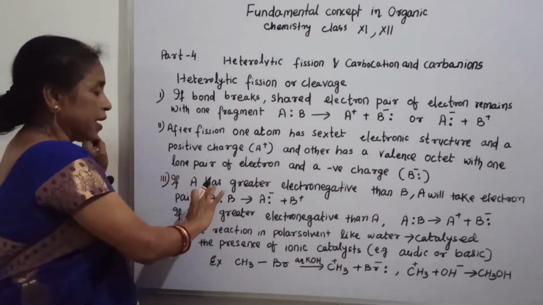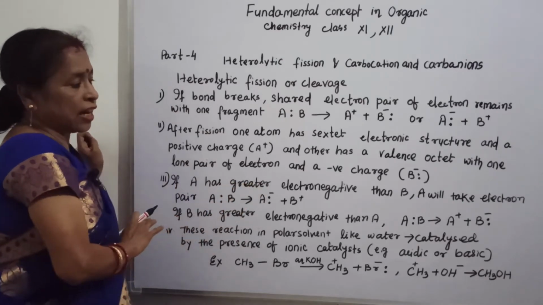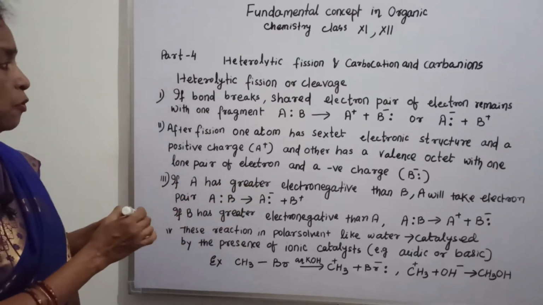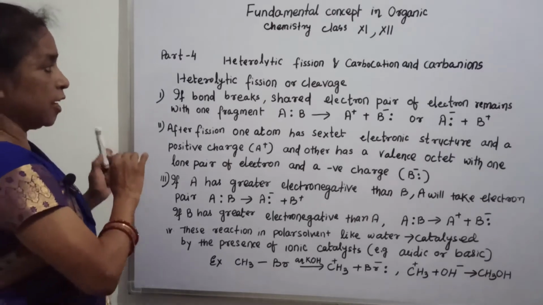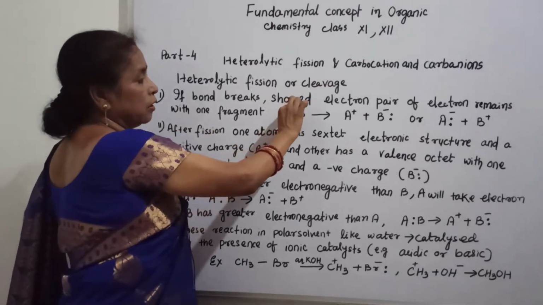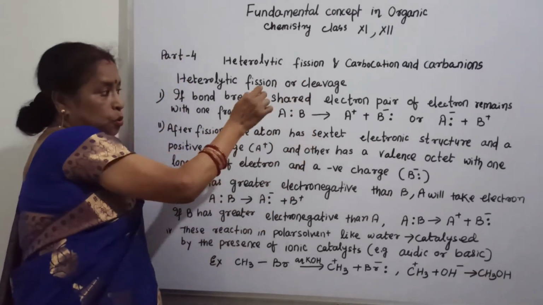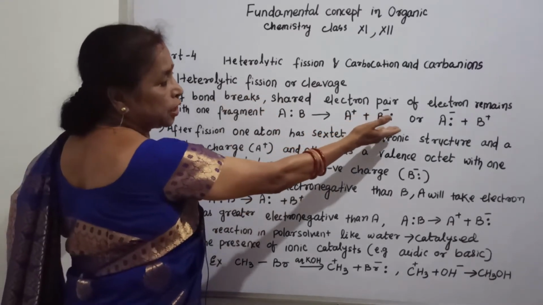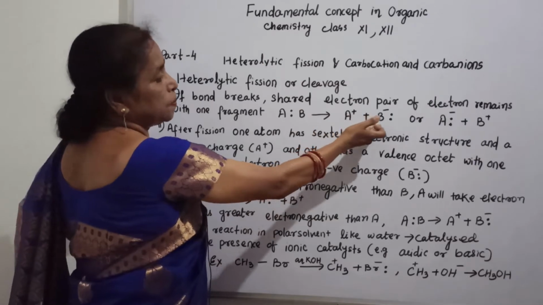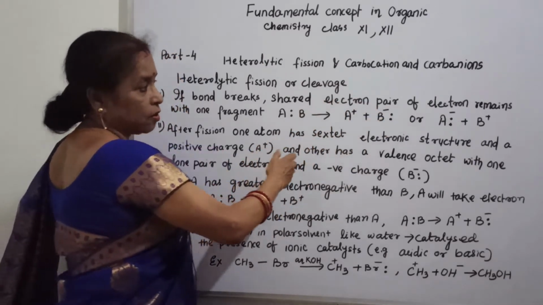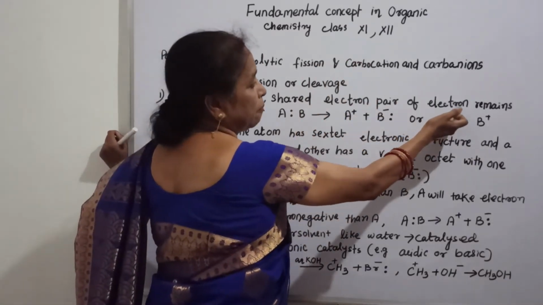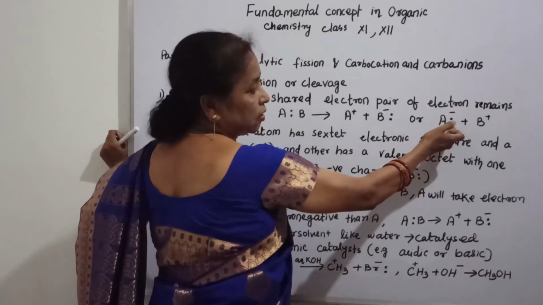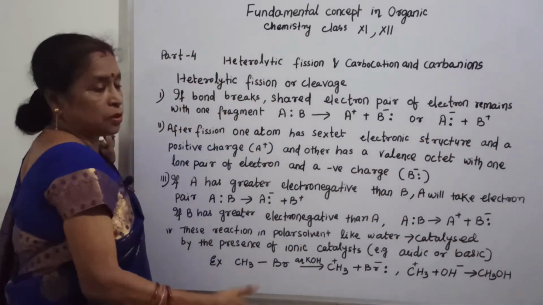Similarly, what happens if A is more electronegative than B? Then the question is, why does the pair of electrons go to B or go to A? What is the condition? Sometimes I have shown A plus and B minus having the pair of electrons, or A minus having the pair of electrons and B plus. Then what is the meaning?